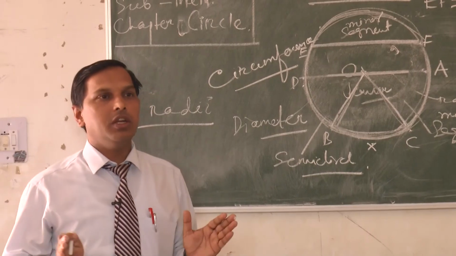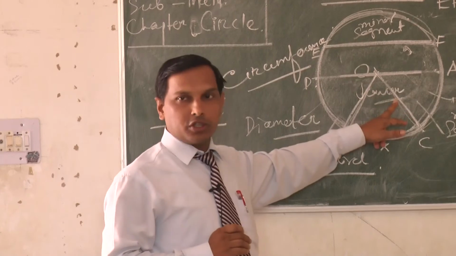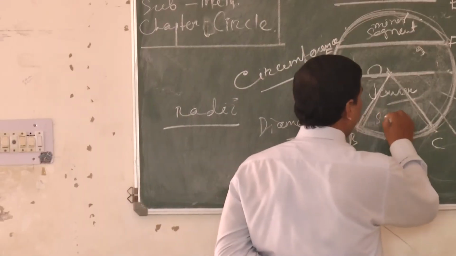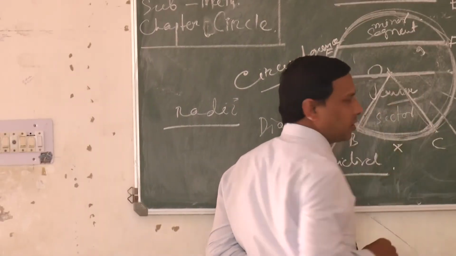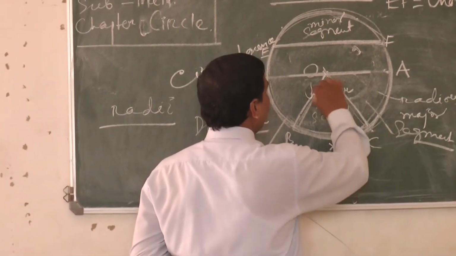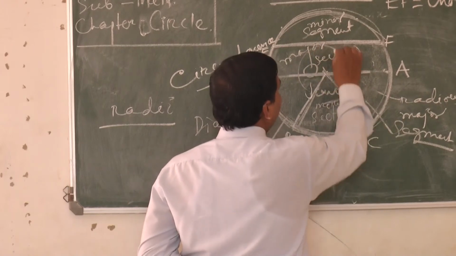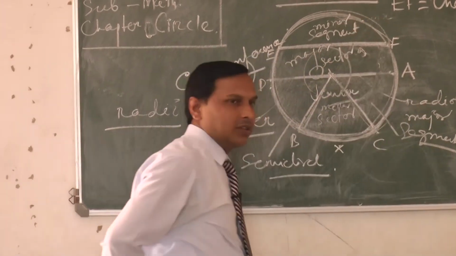The region which is bounded by the two radii of the circle and part of one arc is called a sector. What do we call it? Sector. The smaller one is the minor sector, the bigger one is the major sector. Clear?